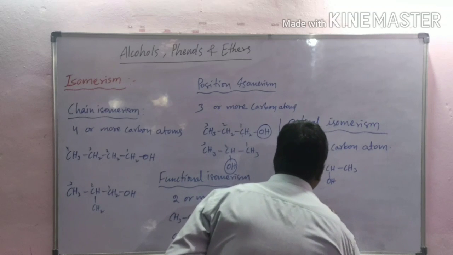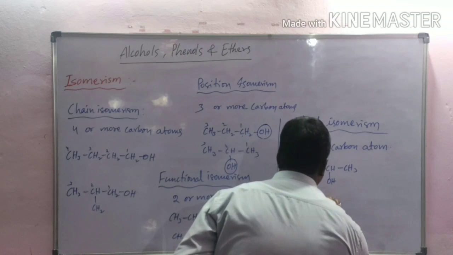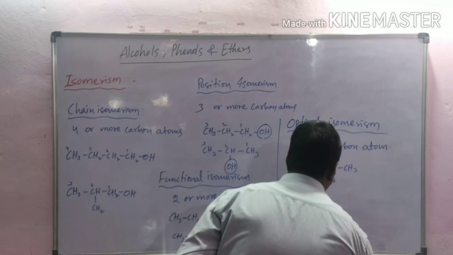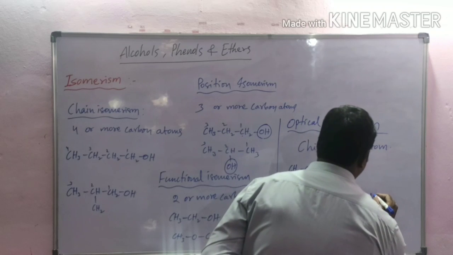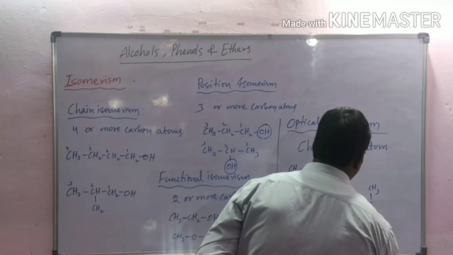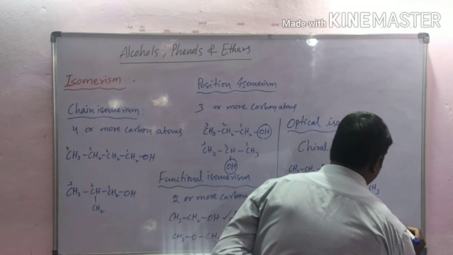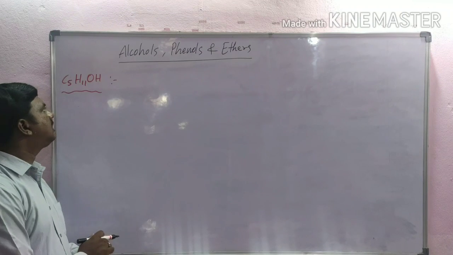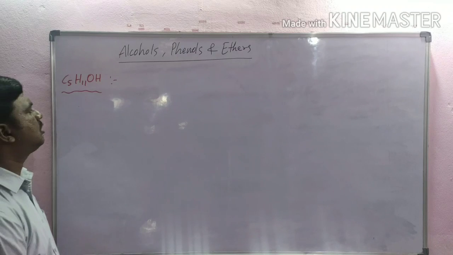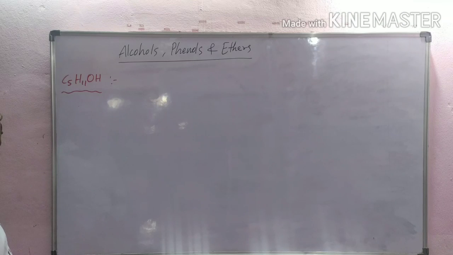Here C2H5, CH3, OH, H, and CH3, OH, H, C2H5. These are enantiomers. Next, C5H11OH. It is also a monohydric alcohol. It can have 8 isomeric structures.